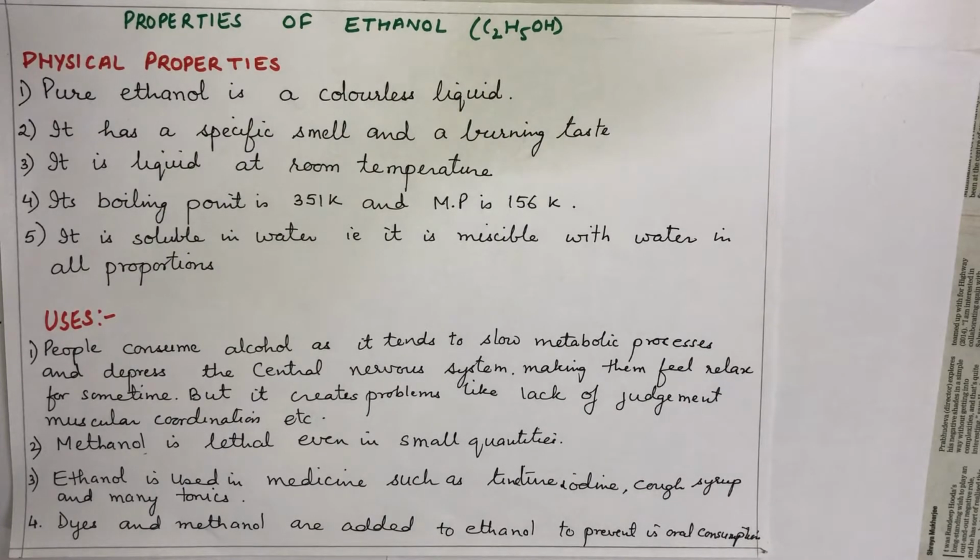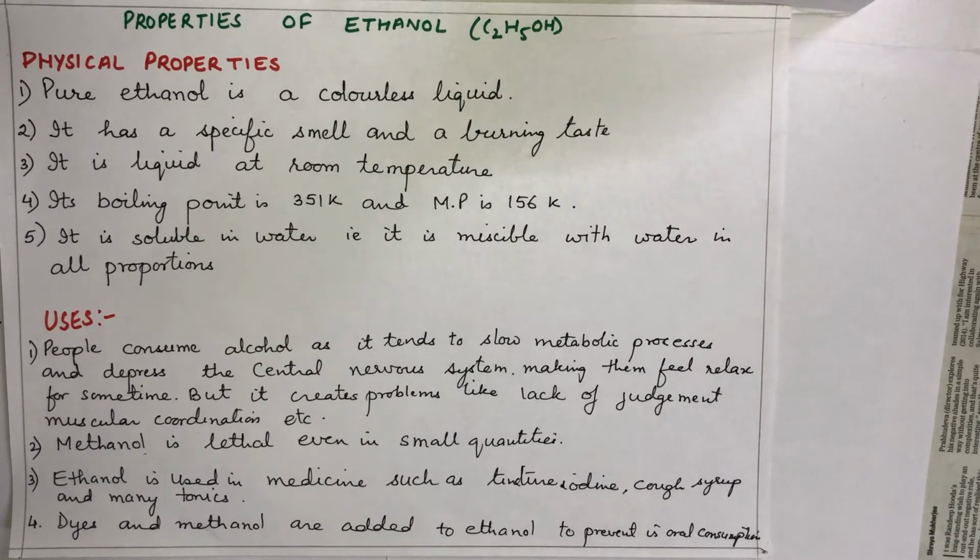First thing is the people consume alcohol as it tends to slow their metabolic processes and depress the central nervous system, making them feel relaxed for some time. But it creates problem like lack of judgment and muscular coordination, etc. Now, if I talk about methanol, which is the homologue of ethanol, then it is lethal even in small quantities.